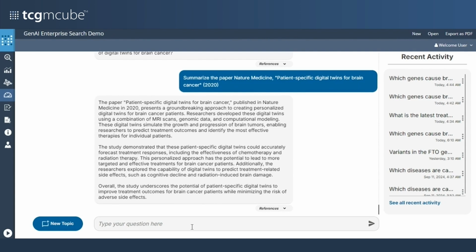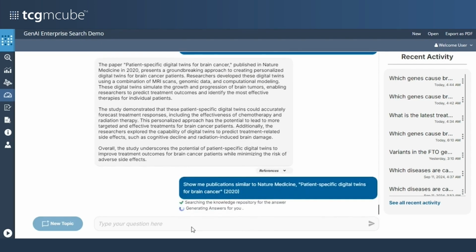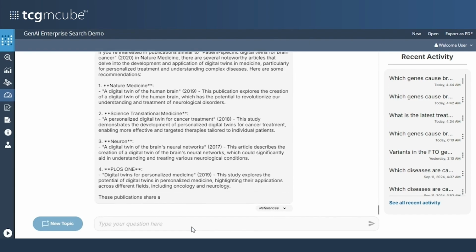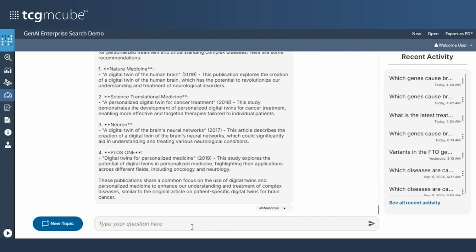Maybe this paper is interesting for me and I want to know what other similar publications there are. So I can go in and type out, show me publications that are similar to this one. That's what I type out, hoping that I get references to some other journals that I could possibly read up on in this area. And I wait for the response. And yes, absolutely, it gives me quite a few references. So now I am all set to continue my research on brain cancer, and I get all the information from here.